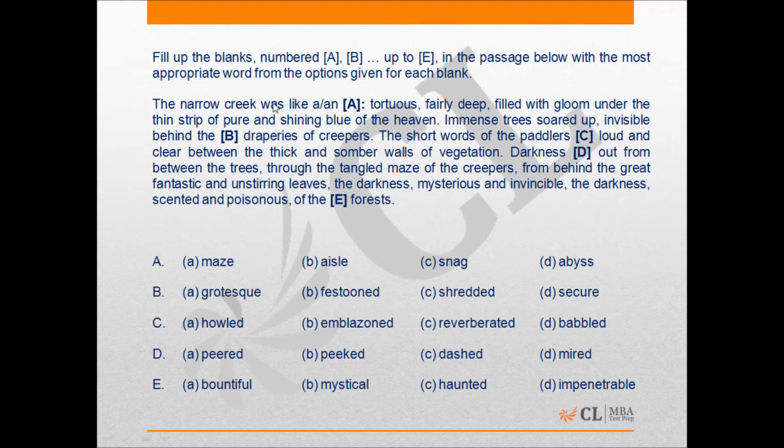It says the narrow creek was, for one thing, all right, the creek was narrow. Then it says it was tortuous, fairly deep, filled with gloom, right? That's what it says about the creek. Now what is the word that would fall here for that creek? It was like a dash, tortuous, fairly deep, filled with gloom. So we know what a maze is. A maze cannot probably be the answer here, right? So it cannot be a maze here for that matter.